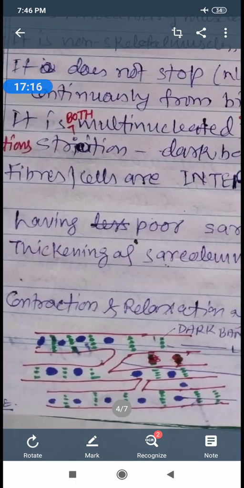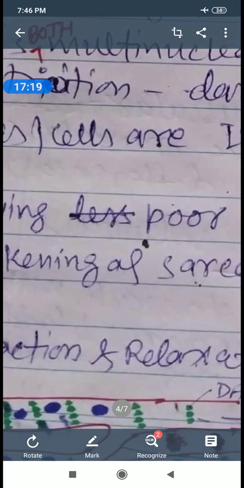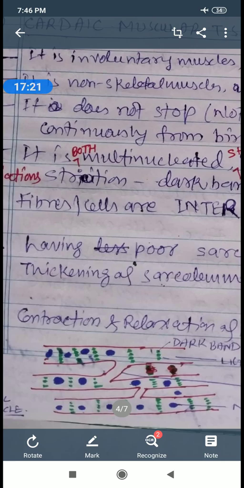This is the diagram of cardiac muscle. We can see in the picture the dark band, light band, and so many nuclei, that is multinucleate. We see the junction, the joining by intercalated disc, that is zigzag link. Nucleus, multinucleated.